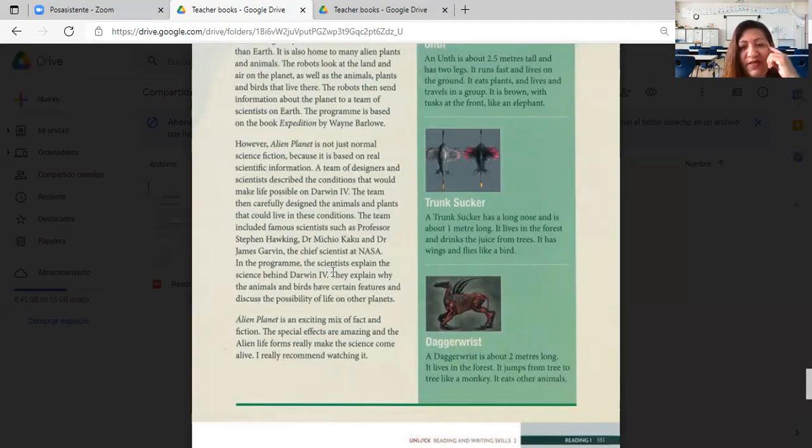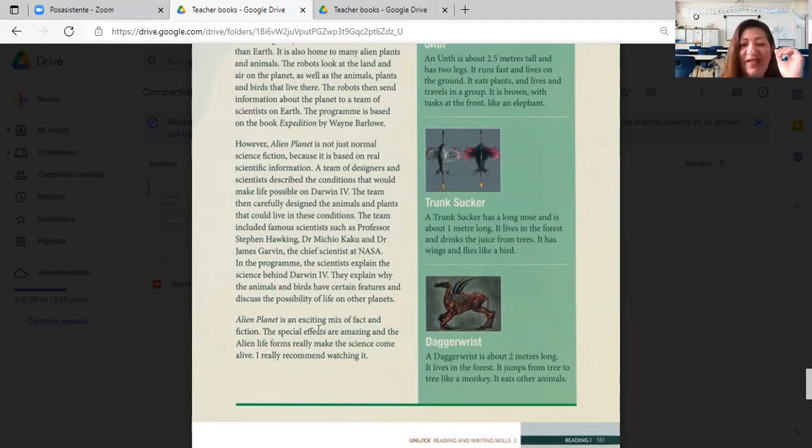In the program, the scientists explain the science behind Darwin 4. They explain why the animals and birds have certain features and discuss the possibility of life on other planets. So we have this expertise, really very intelligent people, geniuses, some of them, discussing the possibility of life on other planets.